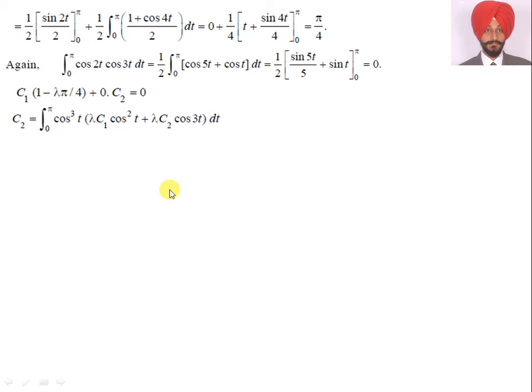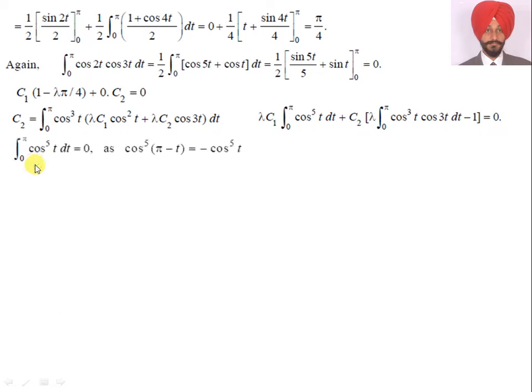How do we evaluate C2? Again multiply this with the y(t), which is lambda C1 cos square t plus lambda C2 cos 3t, and we get the integral from 0 to pi of cos 5t dt plus C2 times the integral of lambda cos cube t cos 3t minus 1 dt. First of all we evaluate cos 5t.